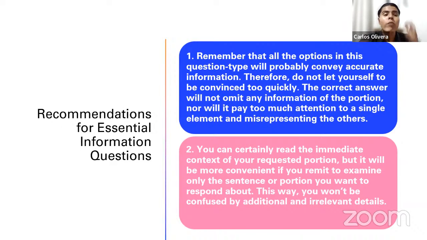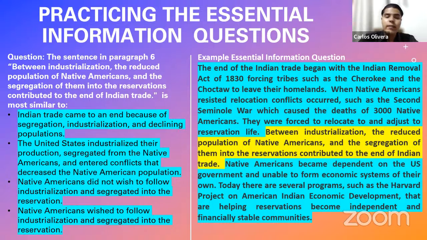How can you identify the correct answer among all those responses that appear to convey information that is indeed in our highlighted sentence? By the way, this highlighted sentence is always going to be highlighted in the exam as well, so don't worry. You're always going to be reading just the highlighted sentence, and that is something that I recommend to your students. Whenever having this question, just read the highlighted sentence. Don't read the context, don't read anything else, just the highlighted sentence. Why?